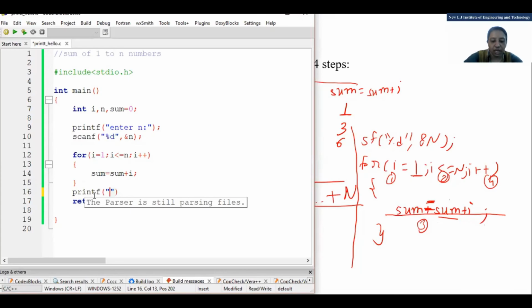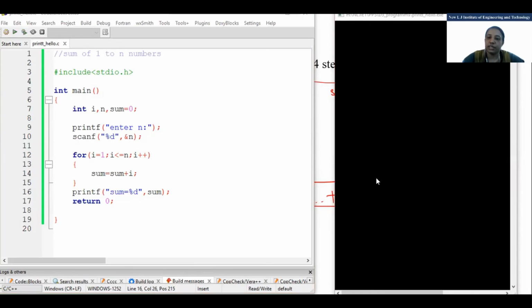I'll write it with some formatting: sum equal to %d, and after that sum. Yes, outside the loop. So this is the thing. You can see it asks to enter n. I'll enter 10 only because I know the answer is 55. You can see that sum equal to 55.